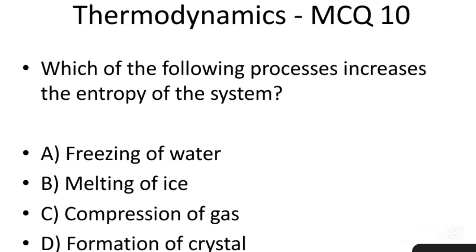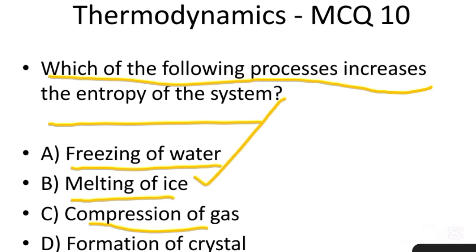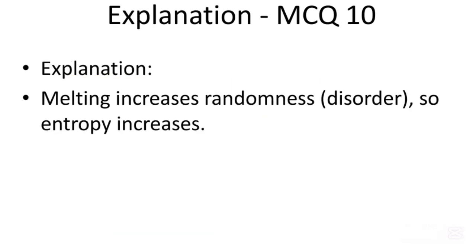Next and last MCQ. Which of the following processes increases the entropy of a system? Freezing of water, melting of ice, compression of gases, formation of crystal. The correct option is B, melting of ice. Melting increases randomness and disorder, so entropy increases.